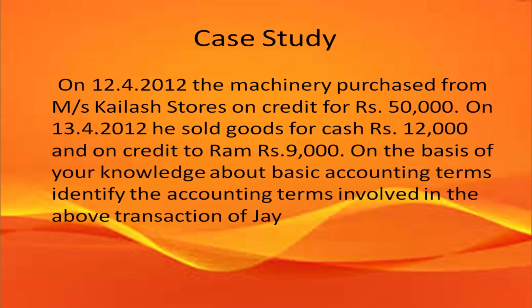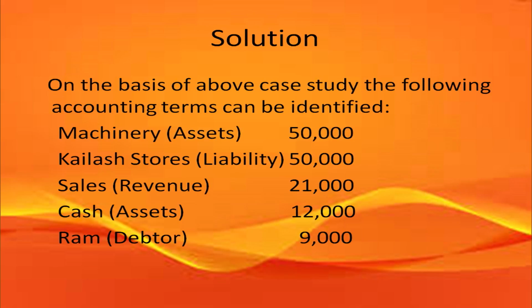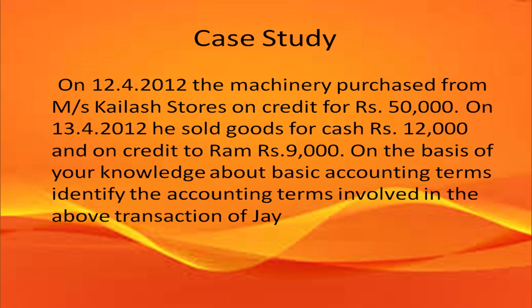Next, on 13th April, goods have been sold for cash of 12,000 and on credit to Ram for rupees 9,000. Now, the goods in which the business is dealing have been sold to Ram. So, Ram becomes our debtor for rupees 9,000, and our cash balance increases because we are selling goods for cash. So, we will have current assets of cash for rupees 12,000.